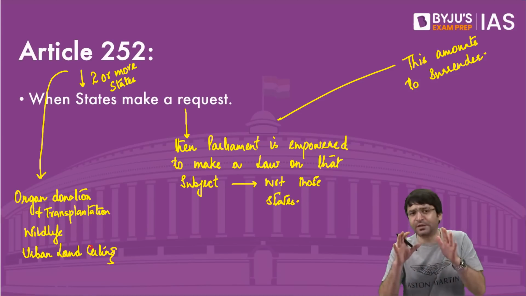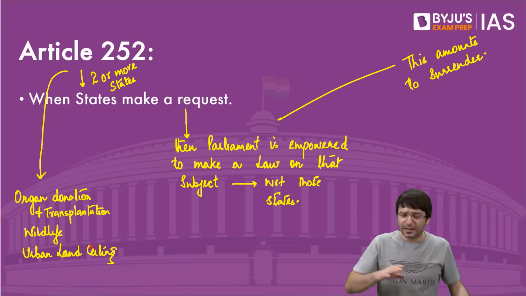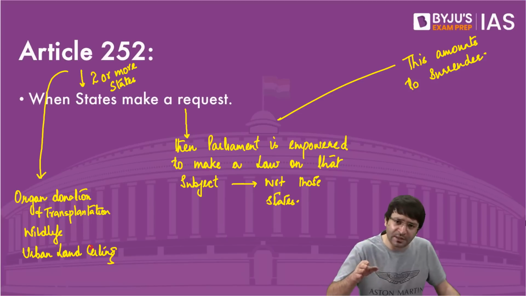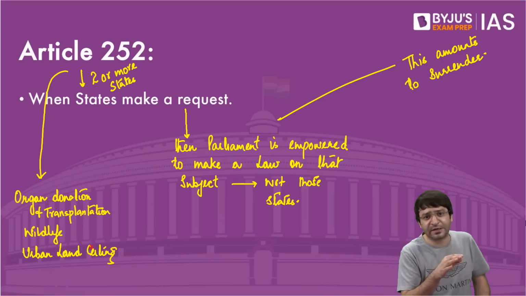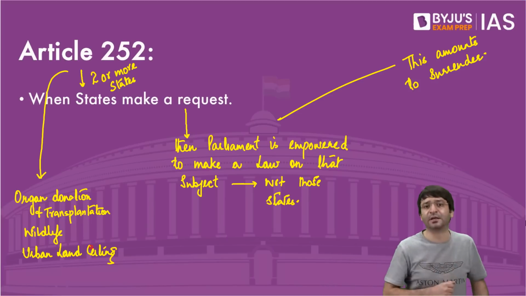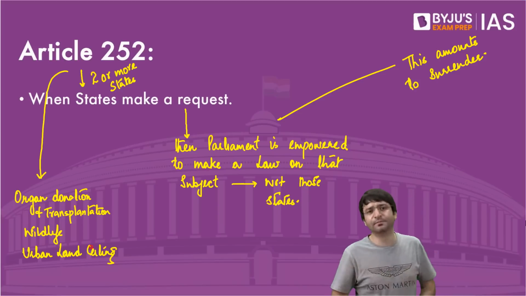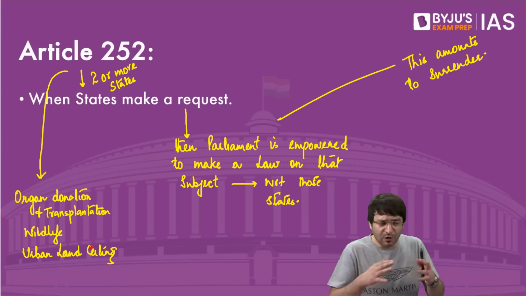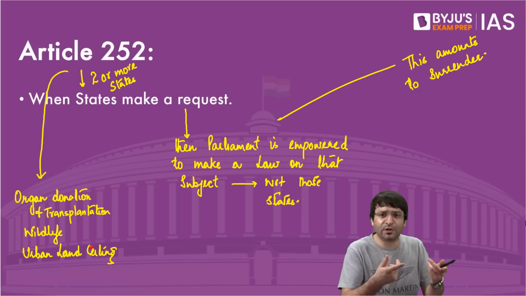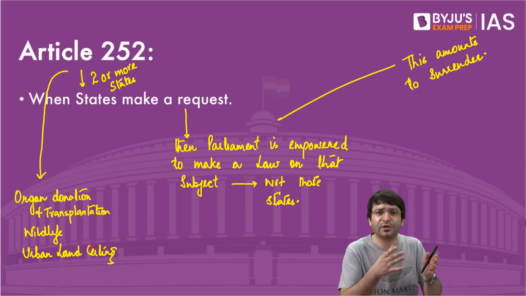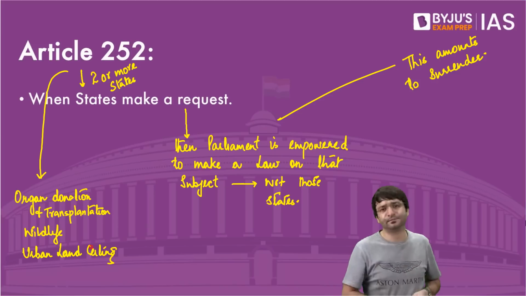Imagine the difficulty that would have arisen if there were a different set of laws in Tamil Nadu, and a different set of laws related to organ donation in Karnataka. It would lead to chaos, confusion, and ultimately our purpose of ensuring organ donation and transplantation would take a hit.